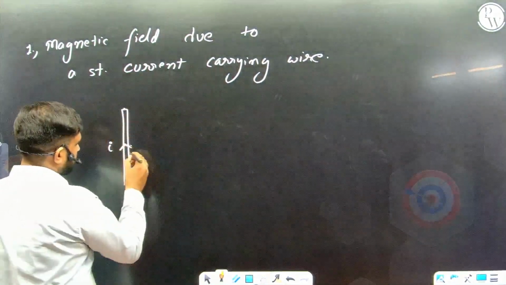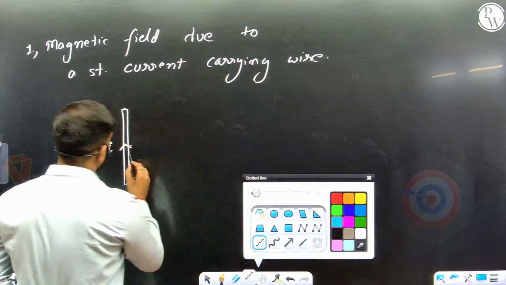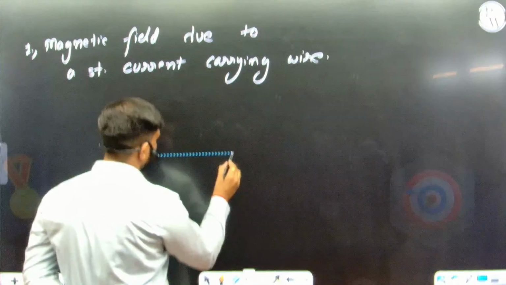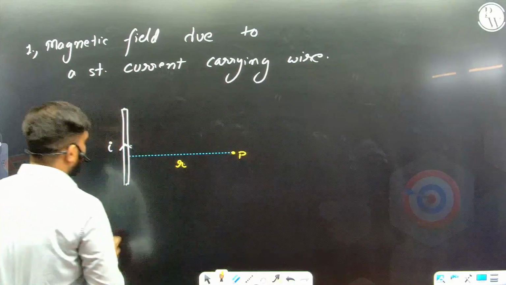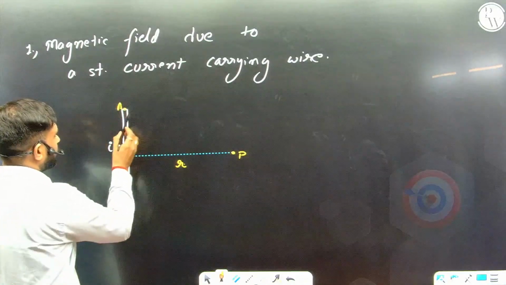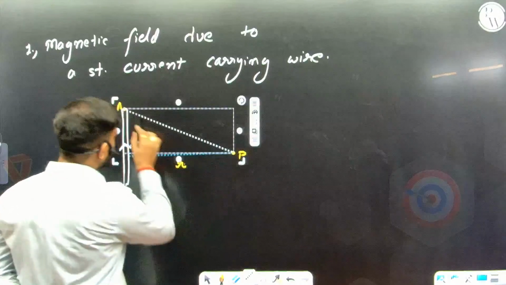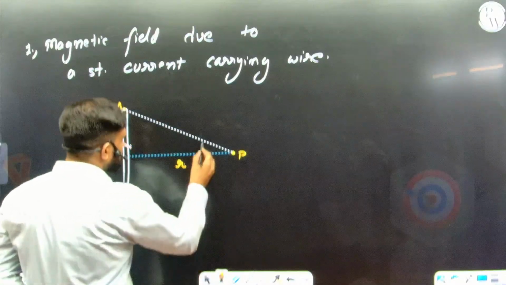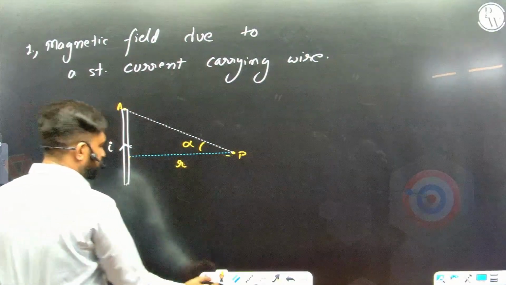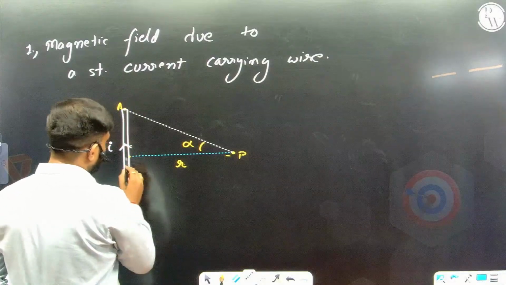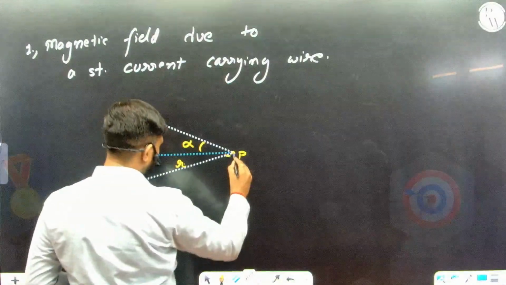So I say that there is a point P at a distance r from this wire, and if I join the topmost point A of the wire with this point, then the line joining A and P subtends some angle alpha with this horizontal line, which is just the perpendicular distance from the wire. And please make note that this is not the midpoint of this wire at all, as you can see in the diagram as well.